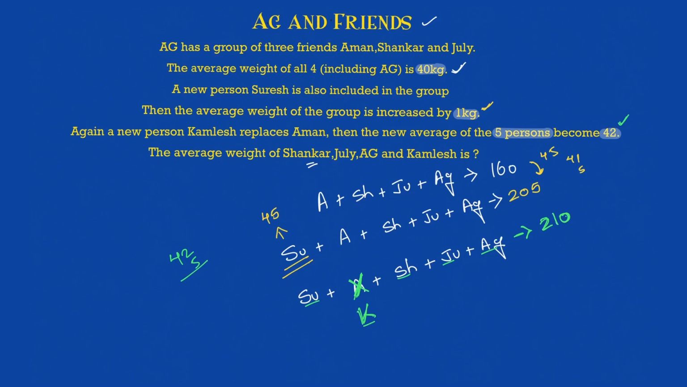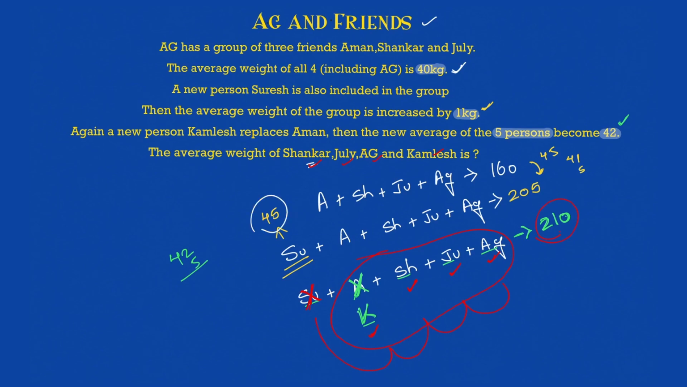Now what is the question asking me? Let's see. What is the average weight of Shankar, Julie, AG and Kamlesh? So Shankar is here, correct? Julie is here, correct? AG is here and Kamlesh is here, which means I need to just take out Suresh from here. If I take out Suresh and I get the sum of all these 4, I can divide that by 4, right? Sum of all the 4 divided by 4 will give me the average weight of all the 4. So I just need the sum of them. So I need to take out Suresh from here. I already know the sum of all the 5 is what? 210. Take out Suresh from that.